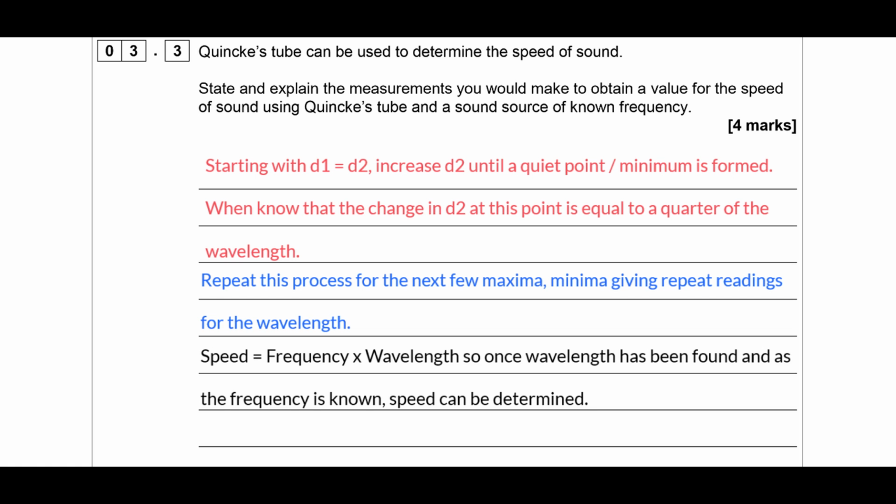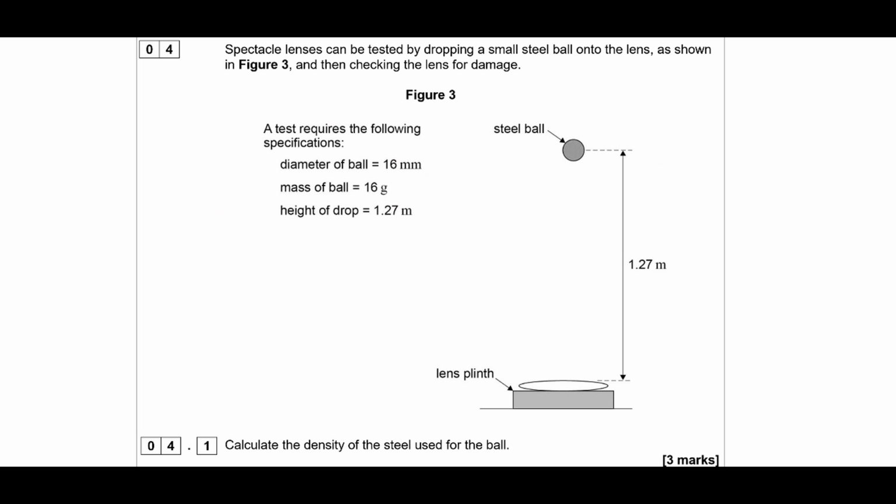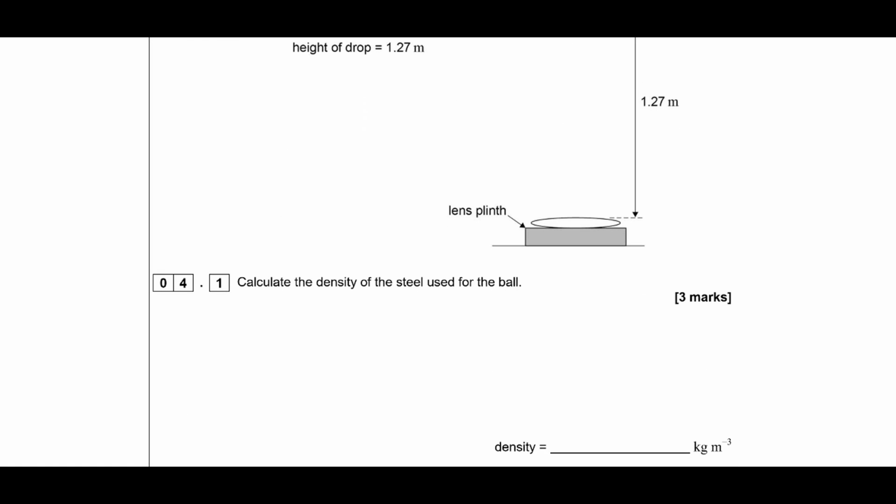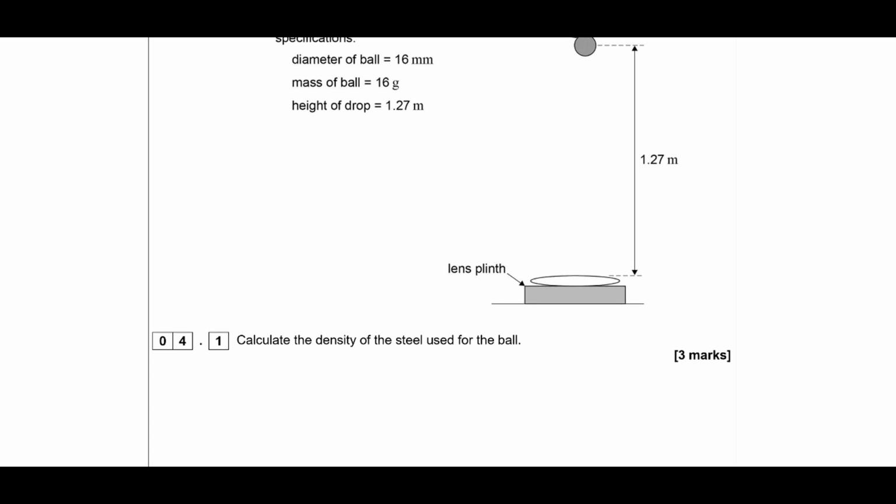Okay, so let's move on to question 4. We've got spectacle lenses can be tested by dropping a small steel ball onto the lens, as shown in the diagram, and then checking the lens for damage. So we've got some of the factors of the ball and what height we're going to drop it from. Calculate the density of the steel used for the ball.